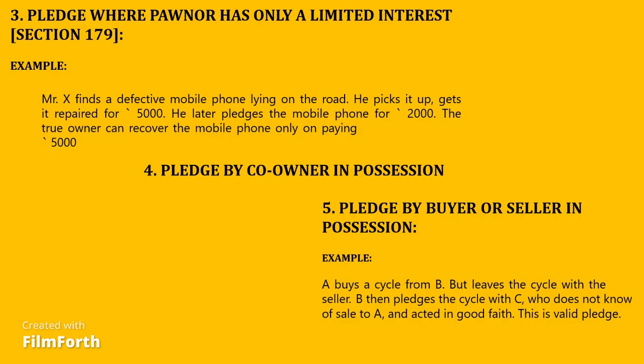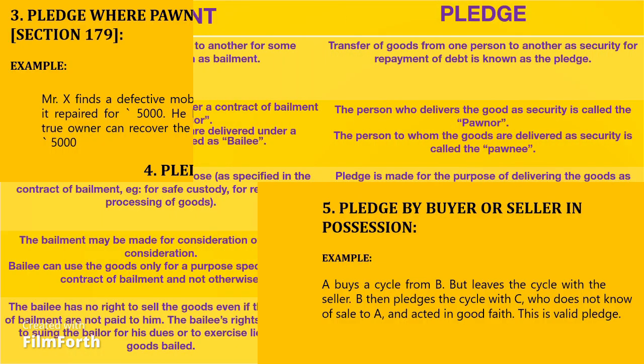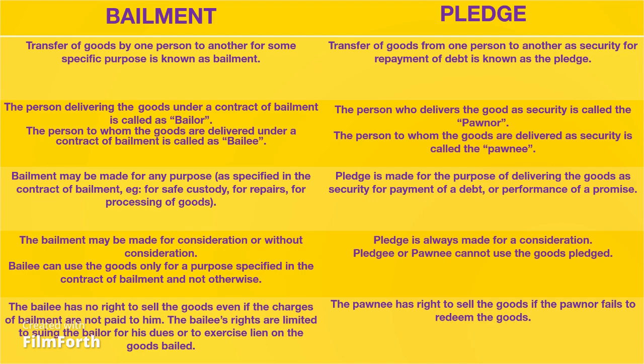Pledge where pawner has only a limited interest, Section 179. Where a person pledges goods in which he has only a limited interest, that is, the pawner is not the absolute owner of the goods, the pledge is valid to the extent of that interest. Pledge by a co-owner in possession. Where the goods are owned by many persons and, with the consent of the other owners, the goods are left in the possession of one of the co-owners, such a co-owner may make a valid pledge of the goods in his possession.